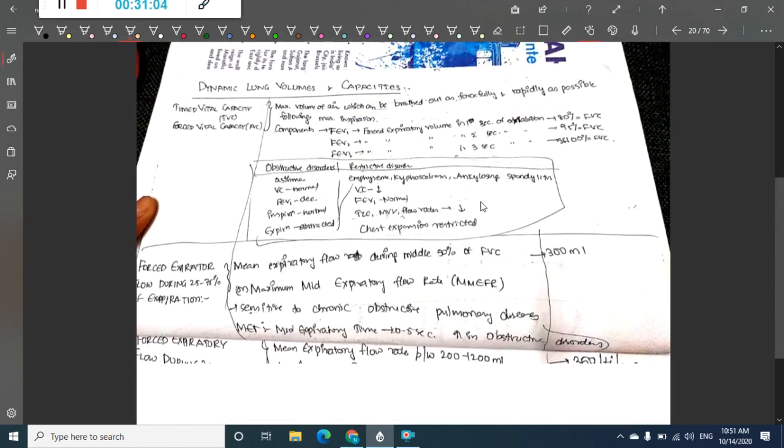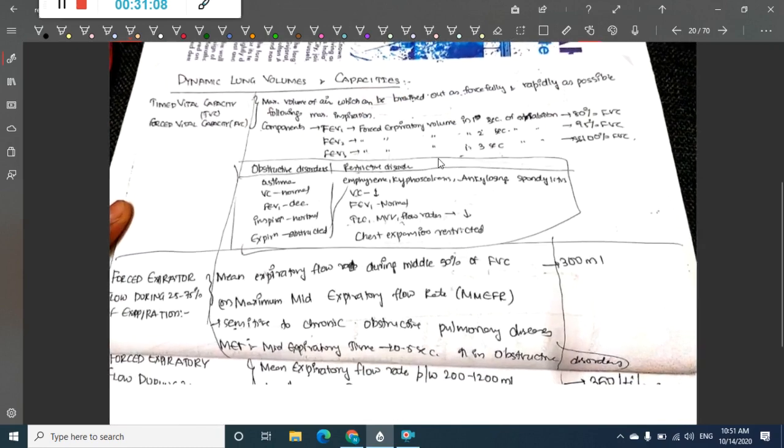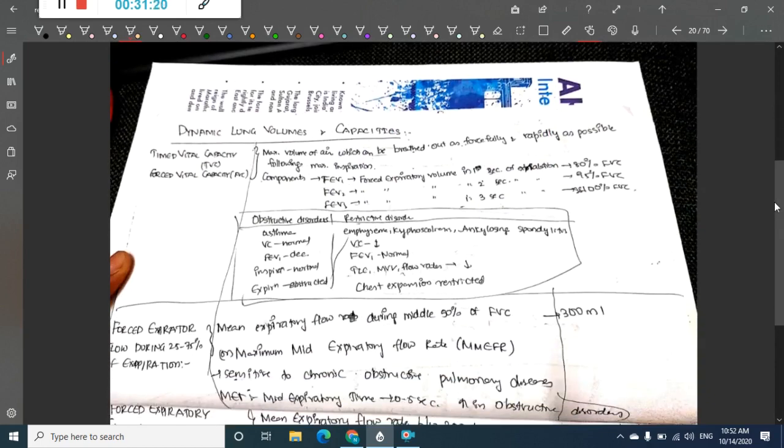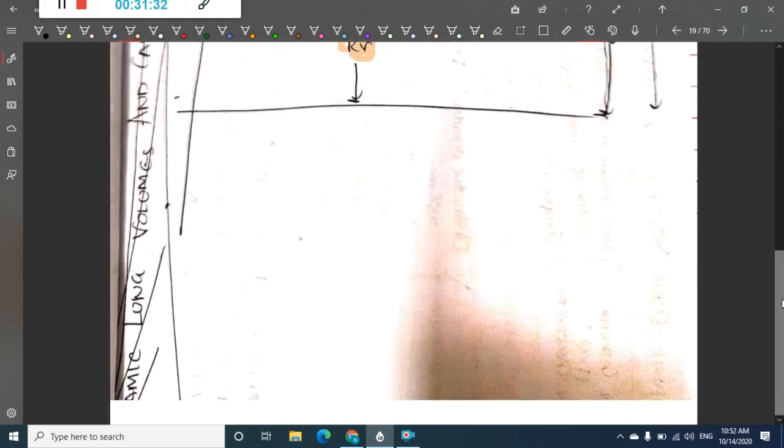So once we have learnt about the normal static lung volumes, we also have something called dynamic lung volumes. In the static lung volumes, I forgot to mention one type, which is forced expiratory volume in 1 second.